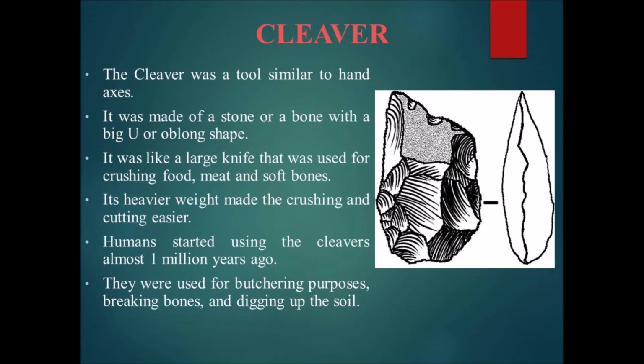Cleaver. The cleaver was a tool similar to hand axes. It was made of a stone or a bone with a big U or oblong shape. It was like a large knife that was used for crushing food, meat, and soft bones. Its heavier weight made the crushing and cutting easier. Humans started using the cleavers almost 1 million years ago. These were used for butchering purposes, breaking bones, and digging up the soil.